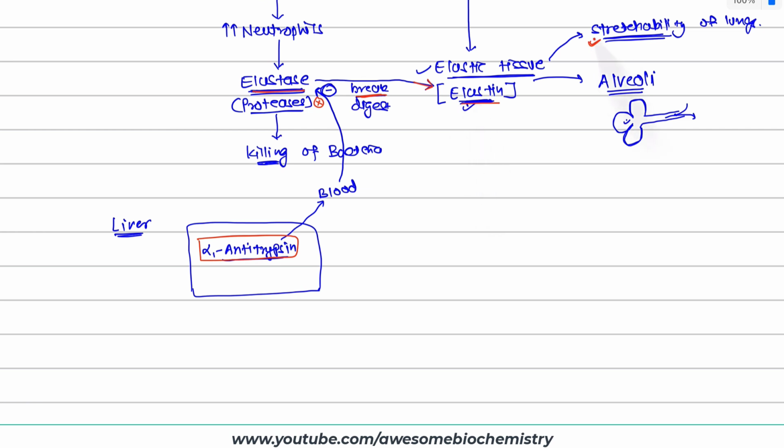Obviously, stretchability of the lung will be gone. So this leads to decrease or loss of stretchability of the lungs. The second thing about elastin is that it is a very important component of the wall of alveoli. So what will happen? This wall will be broken down by the uninhibited elastase.